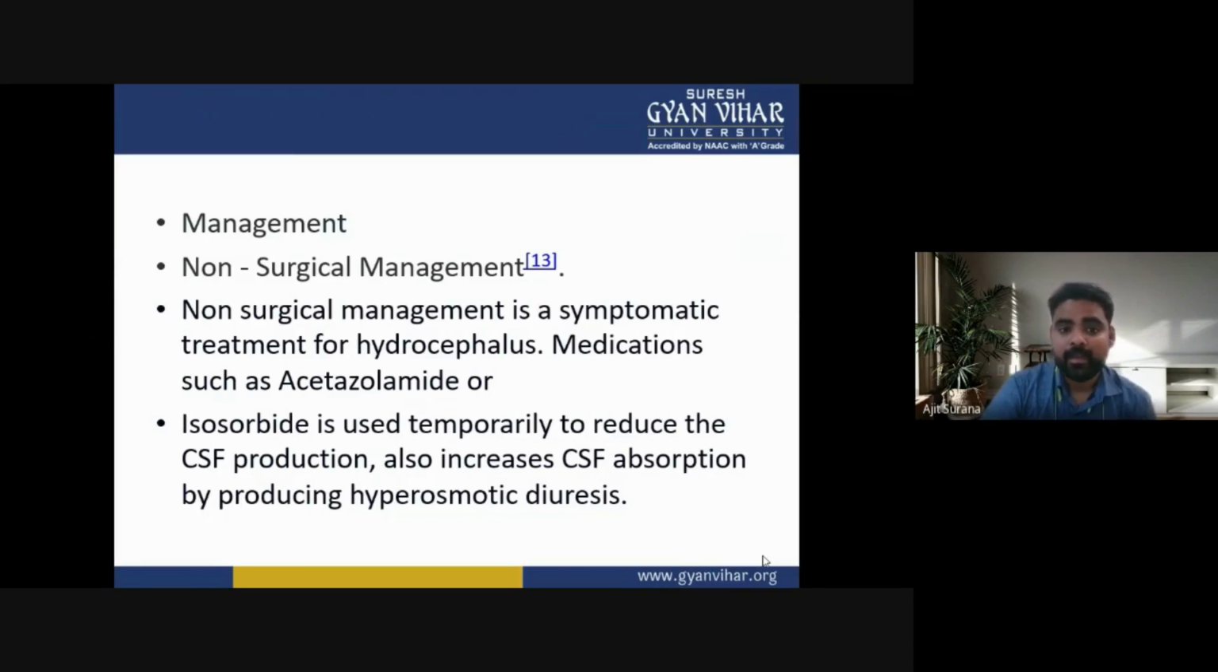Management. In management, non-surgical management is symptomatic treatment for hydrocephalus. Medications such as acetazolamide or isosorbide are used temporarily to reduce cerebrospinal fluid production, and also to increase cerebrospinal fluid absorption by producing hyperosmotic diuresis. So this is the non-surgical management of hydrocephalus.